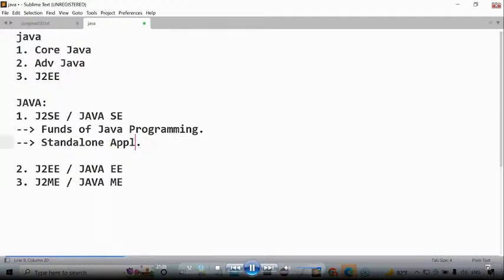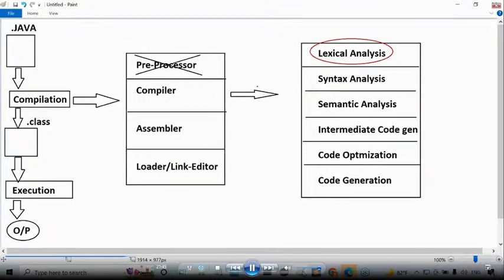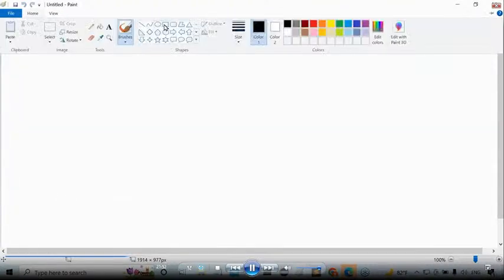Standalone application. That application is what? Now see this standalone application. I want to give a diagram here, a simple diagram, to prove it. Now try to observe this clearly. What exactly is the standalone application I'm telling you about? For our analysis purposes, it is a simple application. Try to understand this clearly.